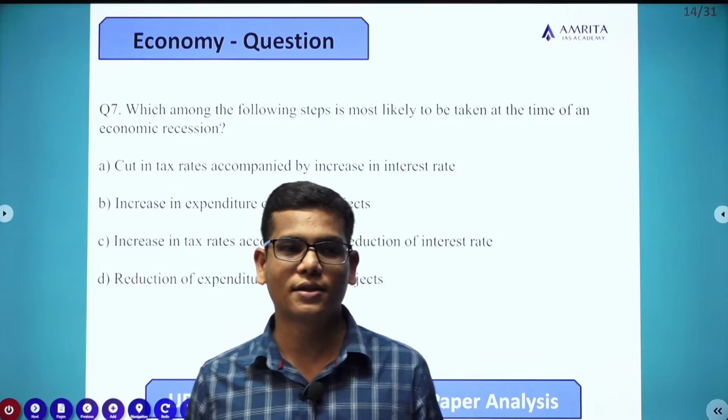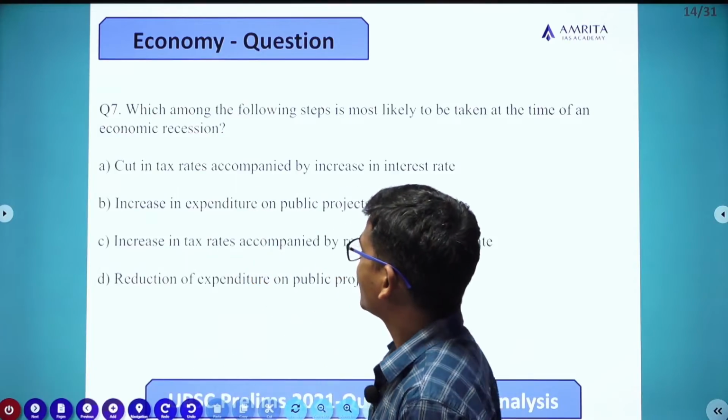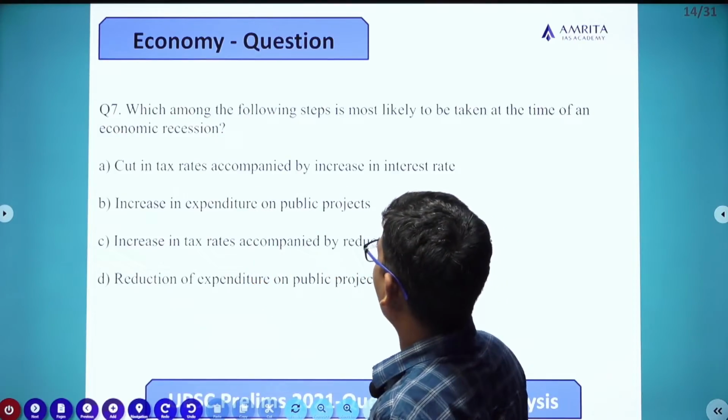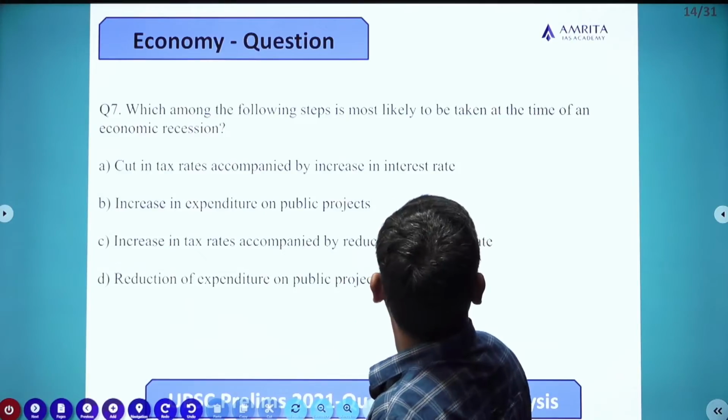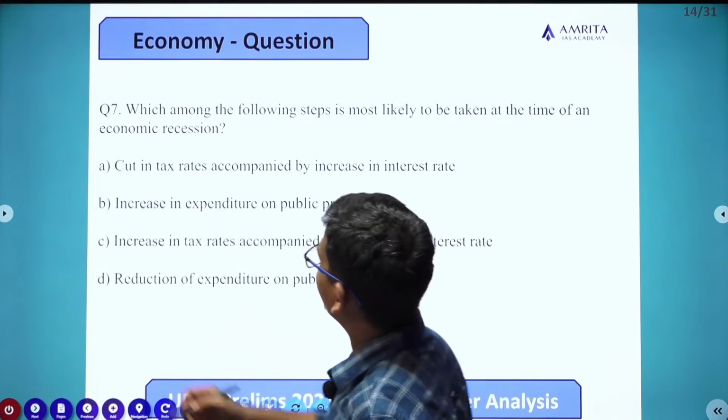Question number 7. Which among the following steps is most likely to be taken at the time of an economic recession?